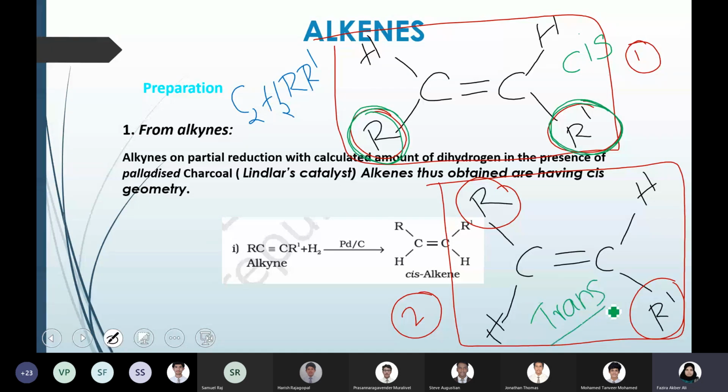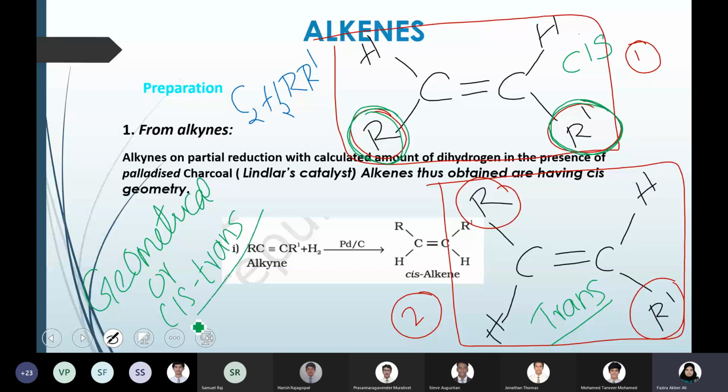This is a very important thing to be noted as an isomerism in alkenes, cis and trans isomerism, which is also known as geometrical isomerism. So geometrical or cis-trans isomerism, that is how we specify this kind of isomerism.